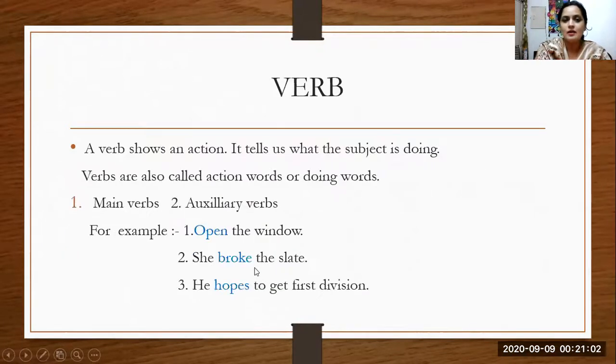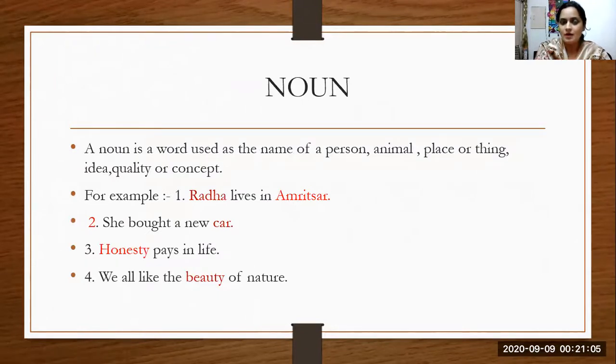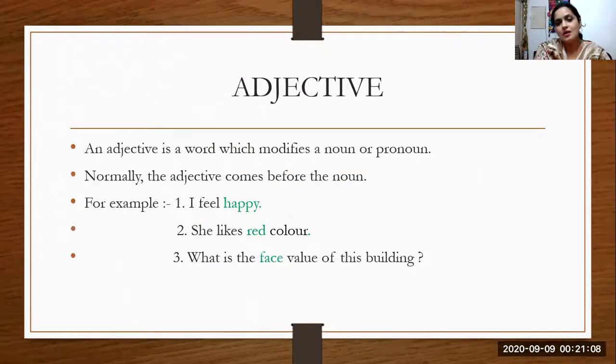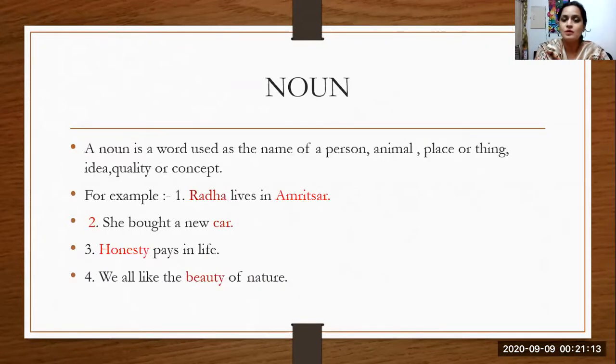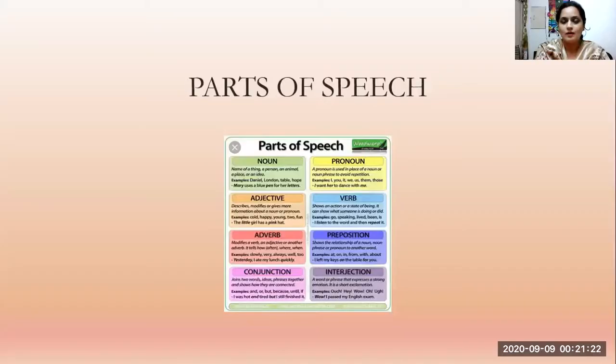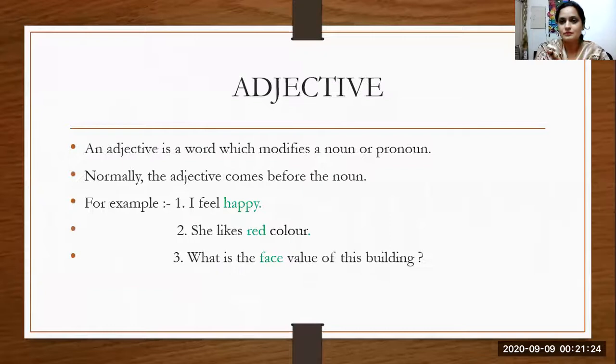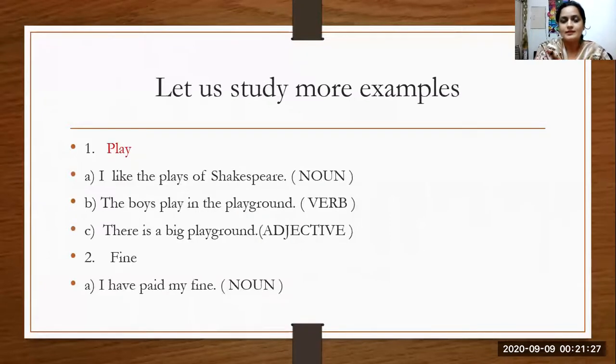So we are clear what is a noun, what is a verb, what is an adjective. Once we know the definitions of noun, verb and adjective, we can understand this topic very well and very clearly. Is it clear? So let's study more examples. First is play. I give you one word, play, and I tell you to make sentences with play.